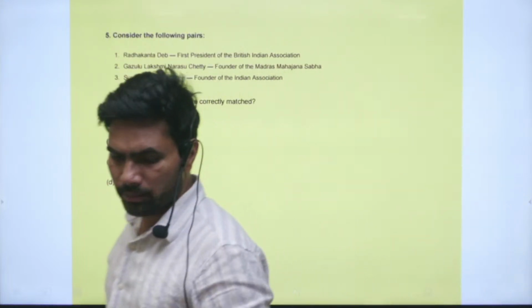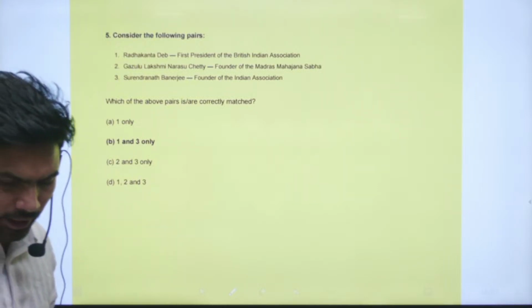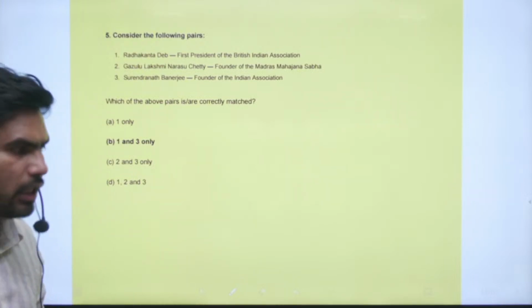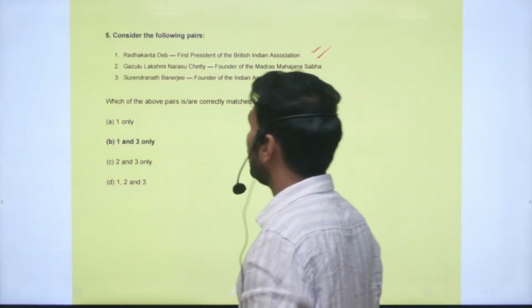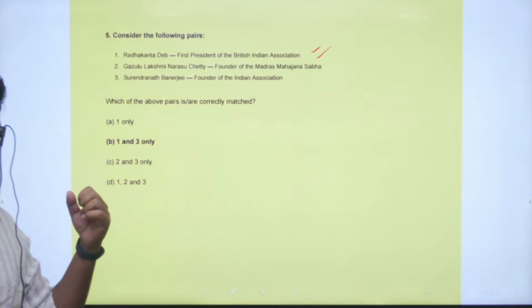Next question, question number 5. Consider the following pairs. Again, pairs have been given. First pair, Radhakant Dev. He is associated with first president of the British Indian Association. So this is a correct statement. He is the first president of the British Indian Association. So that was formed in Bengal.